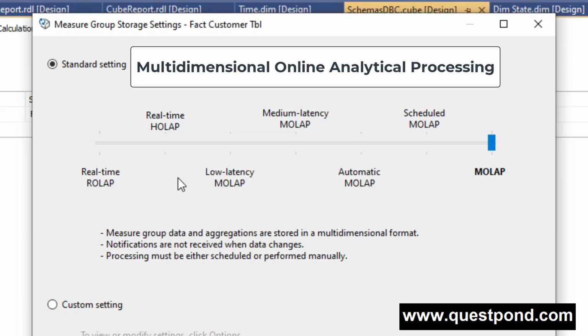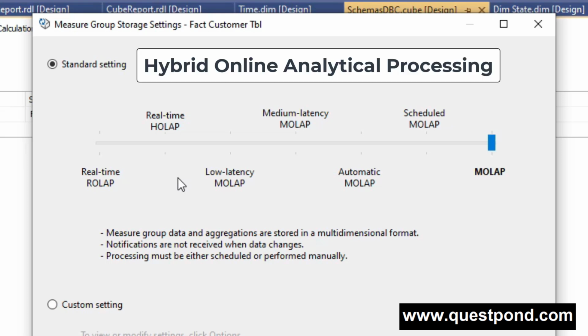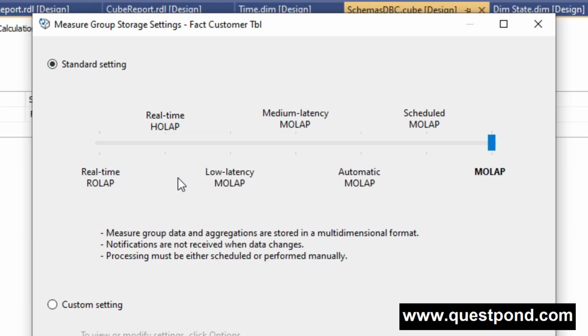MOLAP stands for multidimensional online analytical processing. ROLAP stands for relational online analytical processing, and HOLAP, the hybrid of the above two, stands for hybrid online analytical processing. So these are the three types of storage modes by which we can deploy and process a cube. Let's first start with MOLAP.